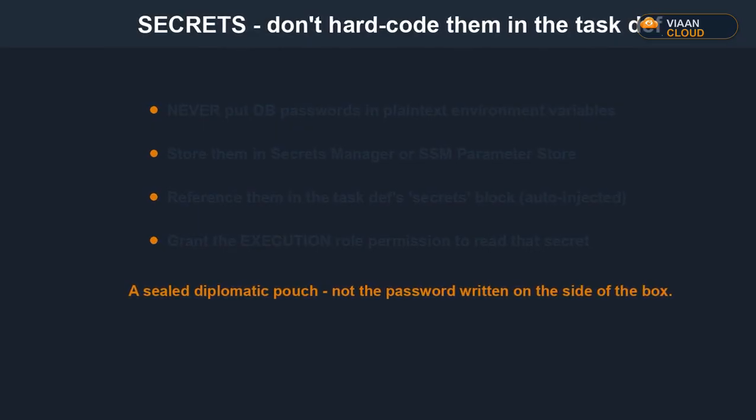Scan the image and generate a bill of materials so you know every package inside it. Gate your infrastructure code with policy checks before it deploys, so a misconfiguration never reaches production. And run load and soak tests to prove the auto-scaling from Chapter 3 actually holds under sustained pressure.